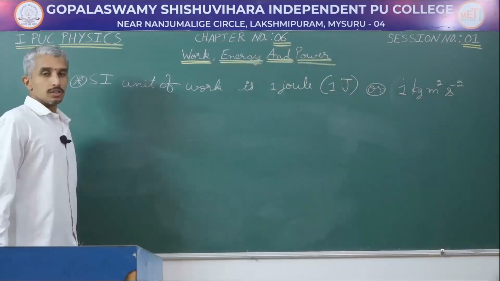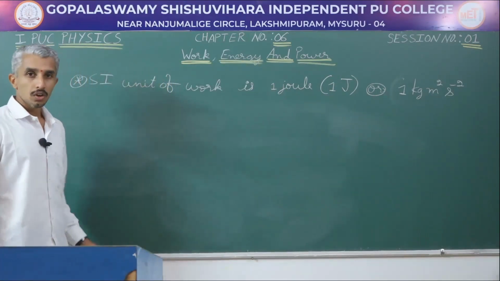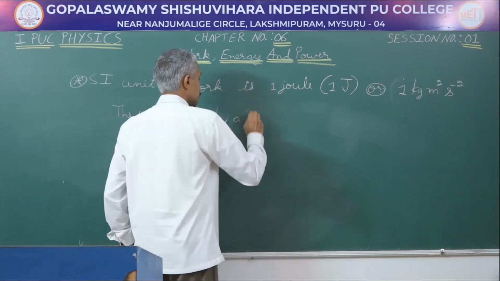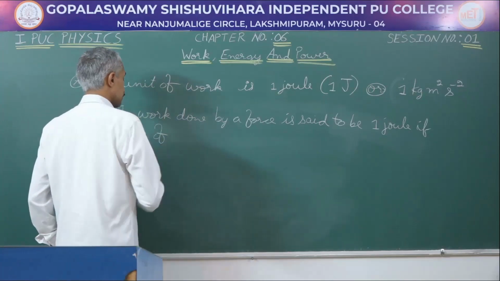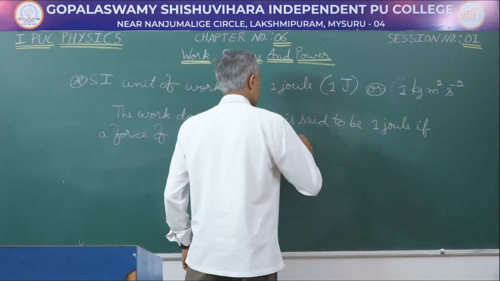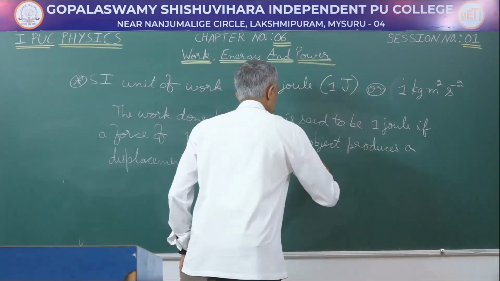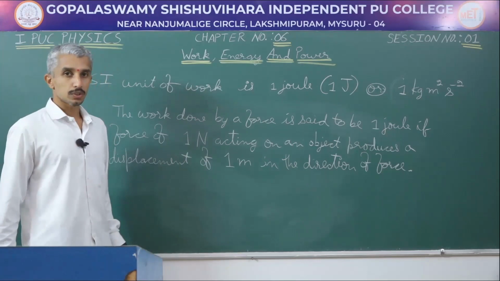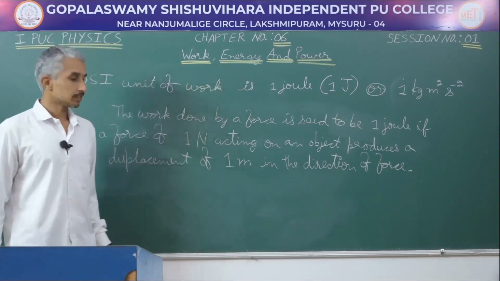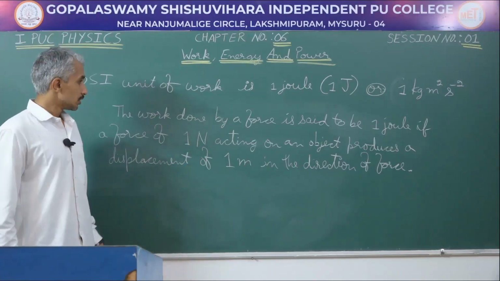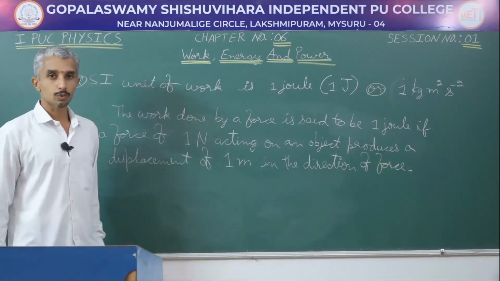per second square. If we have to define what is 1 joule, or the SI unit for work, how will we define it? The work done by a force is said to be 1 joule if a force of 1 Newton acting on an object produces a displacement of 1 meter in the direction of force. If 1 Newton force is acting on some object, and if it has produced a displacement of 1 meter in its direction, then work done is said to be equal to 1 joule. So, this is the definition for 1 joule.